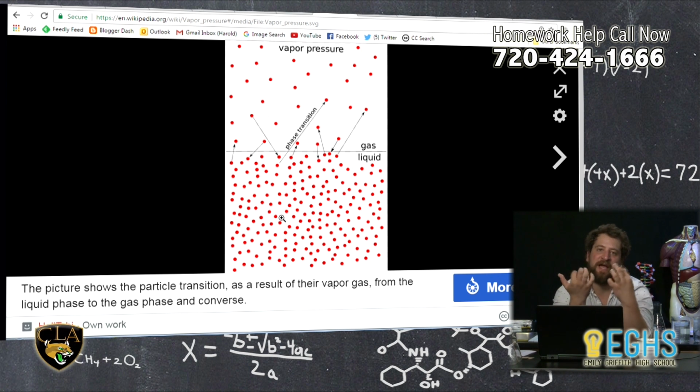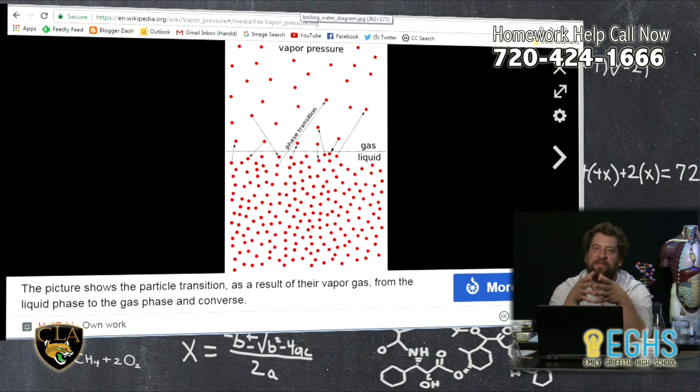And the molecules, even in a liquid state, are vibrating and shaking, and they have energy inside of them, and we perceive that energy as temperature. Even cool water that we might perceive as cold is exerting some vapor pressure, and some of the molecules there are making that change from liquid state to gas state. And I should add that some molecules, as you can see here, are going from gas state to liquid state. So there's this natural exchange back and forth. If the water's cooler, more of it is going to be inclined to stay in liquid state, and if it's warmer, more of it's going to be inclined to change over to gas state.